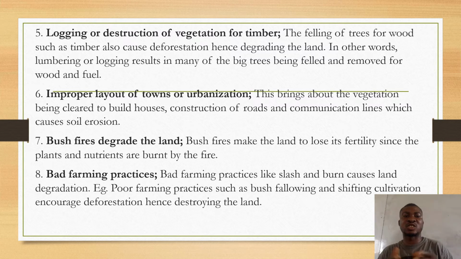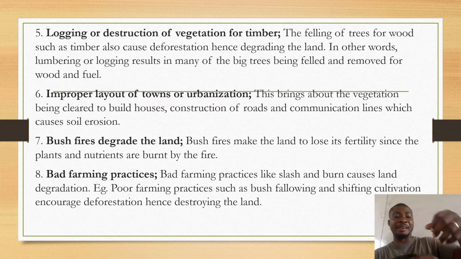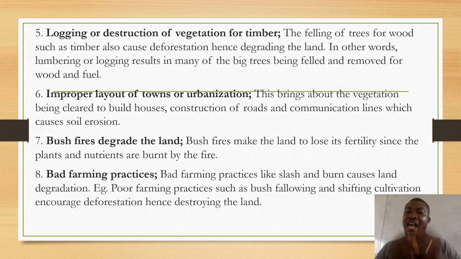These are some of the farming practices that we have. But bush fallowing and shifting cultivation destroy the land because a farmer may plant here, then after some years he moves to another area to farm there and leaves the former place bare.